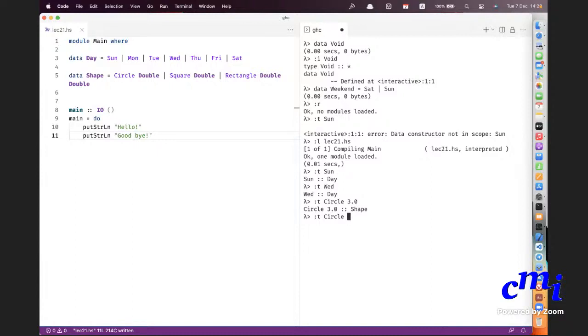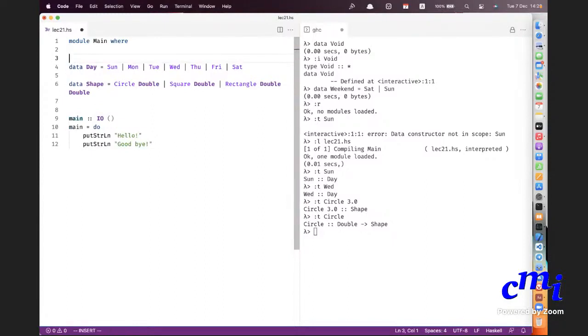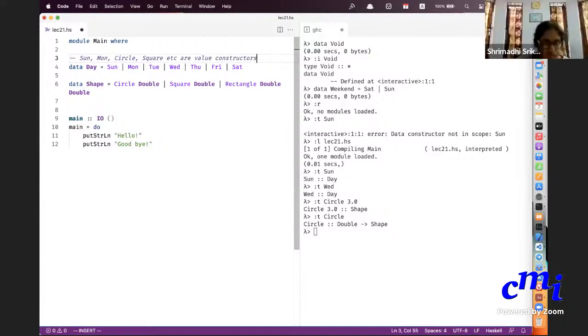So what is the type of circle itself? I guess it's a function from double to shape. Good. So these things are called value constructors, meaning they construct new values if you give them a value.